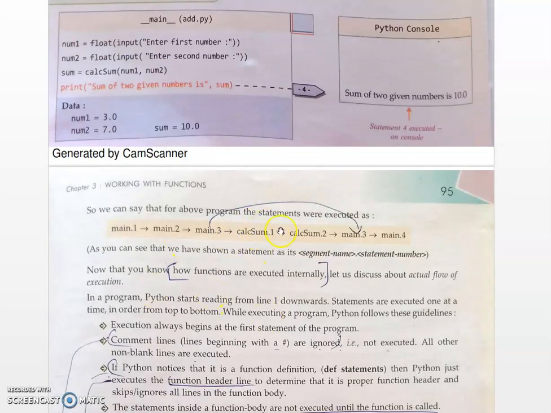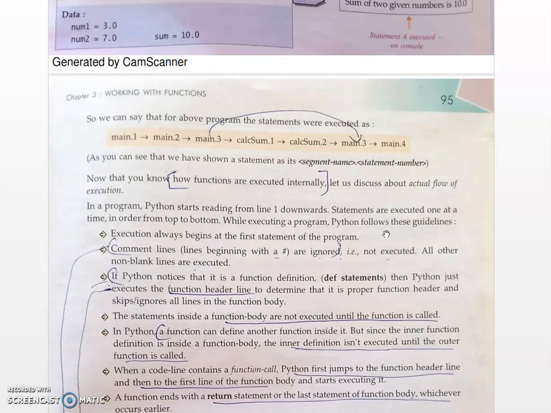Okay, so here main 1 statement, main 2 statement, main 3 statement. After main 3 statement, which is a calling statement, it will move to the function definition. In the function definition it will execute the second statement. After executing the second statement, the third statement is a return statement, so it will move again to the main statement. In the main statement, the fourth statement is a print statement.